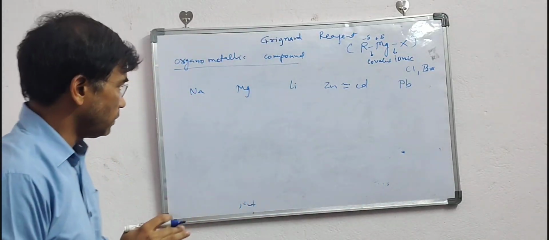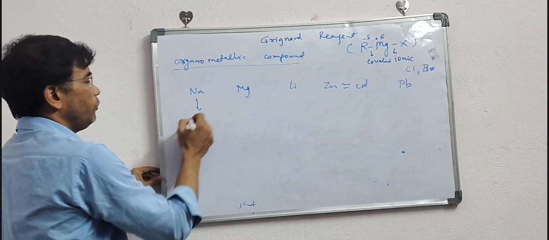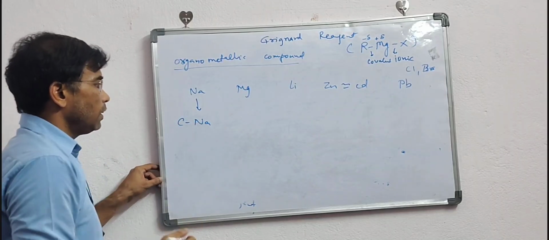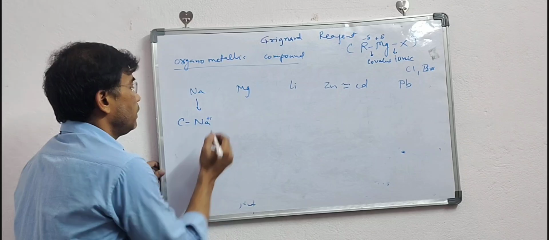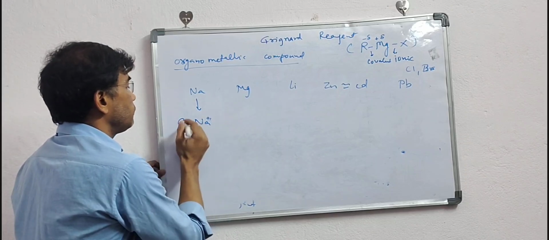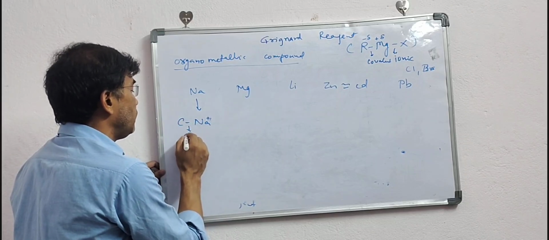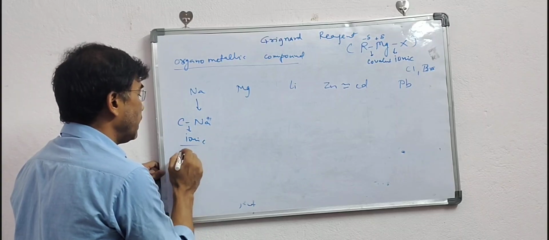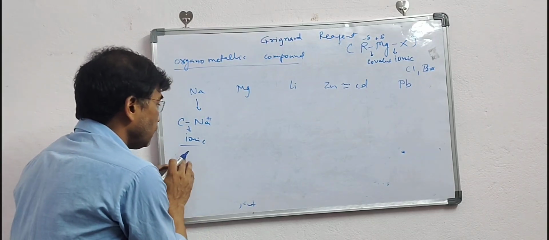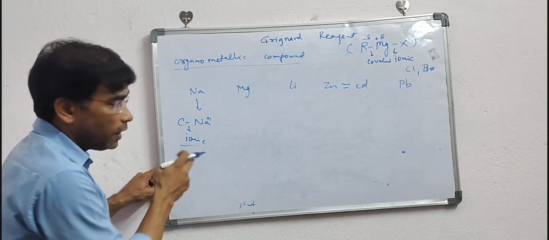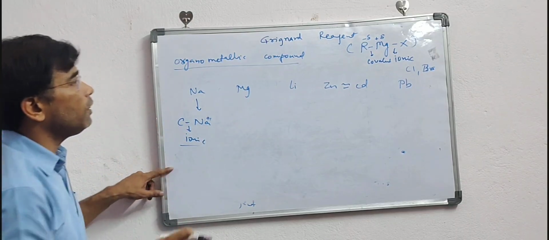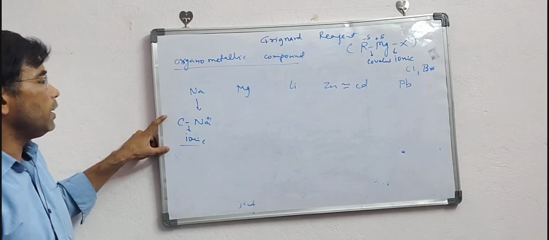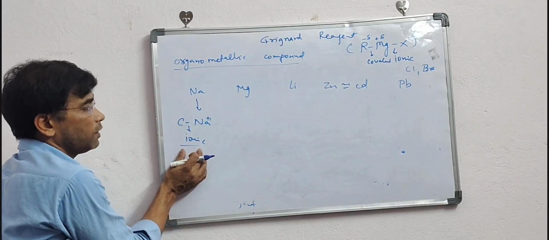Let me write this one. Now, generally what happens if we have carbon and sodium? Sodium is highly reactive, and the sodium and carbon bond will be ionic in nature. And we know that if you are using sodium, Wurtz reaction will take place. So it will not behave as a good organometallic compound because this bond will be ionic in nature, right?